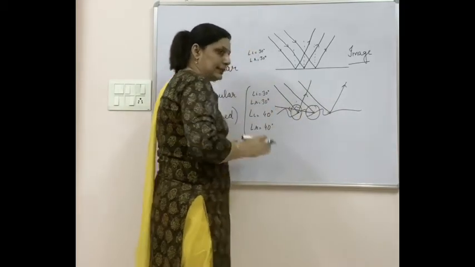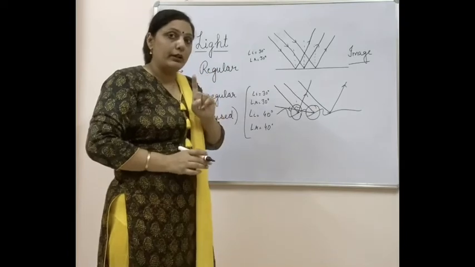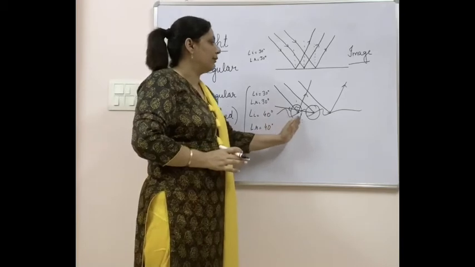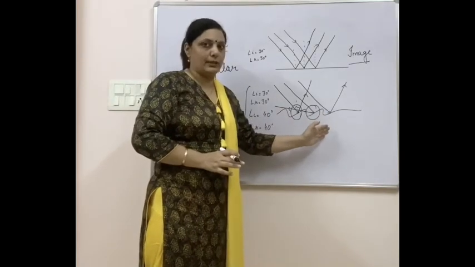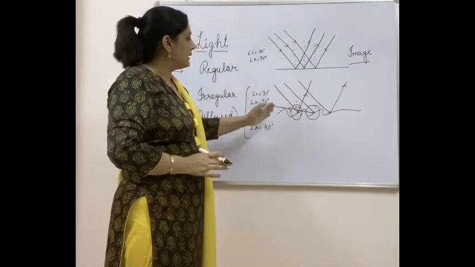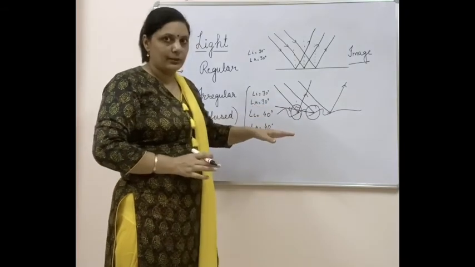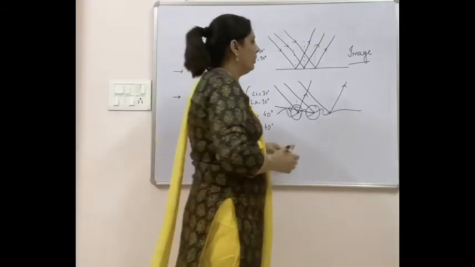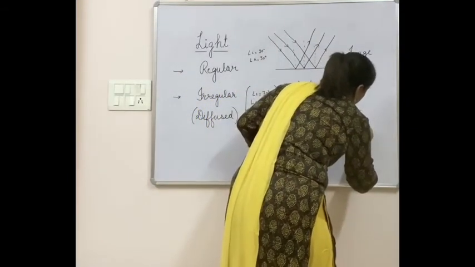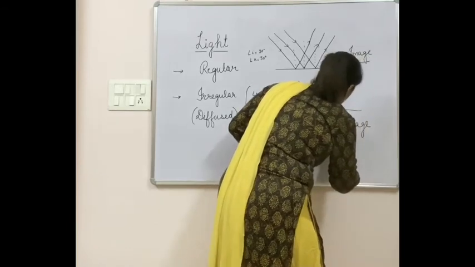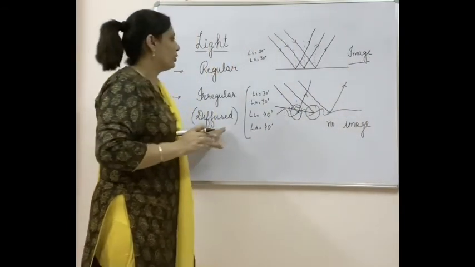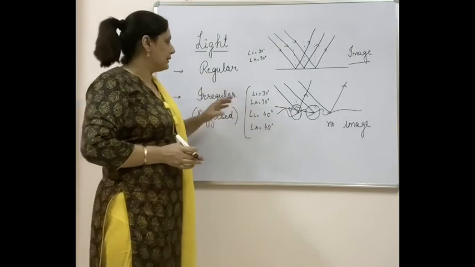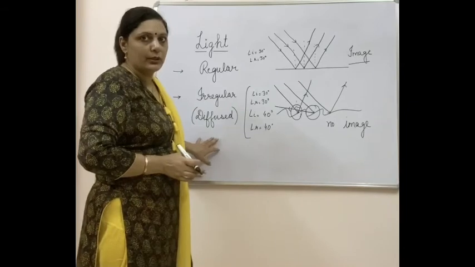The angle of incidence and angle of reflection for one particular ray will always come out to be equal, but it will not be equal for all the parallel incident rays. This is the reason: these rays do not have the same angles of reflection and the same direction. They will not allow image formation. And why do we call it diffuse? Because the reflected rays are diffused. They are scattered in different directions. So this is the reason it is also called diffuse reflection.